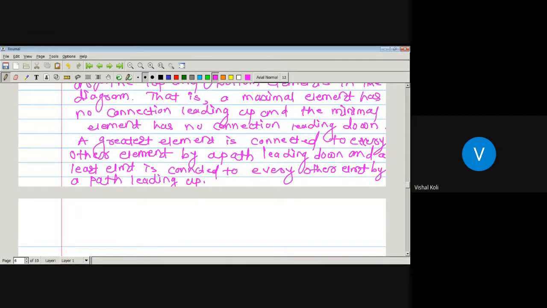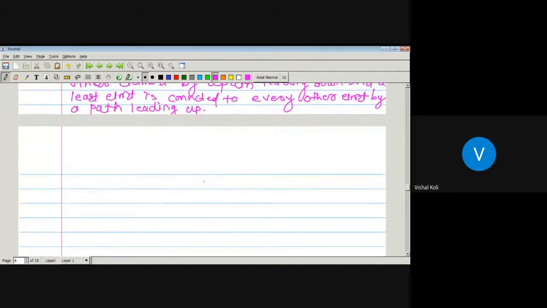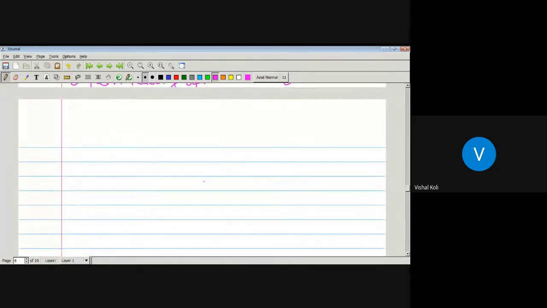Okay, now there are some notes depending on the definition of maximal, minimal, greatest and least element. The following points are to be noted.